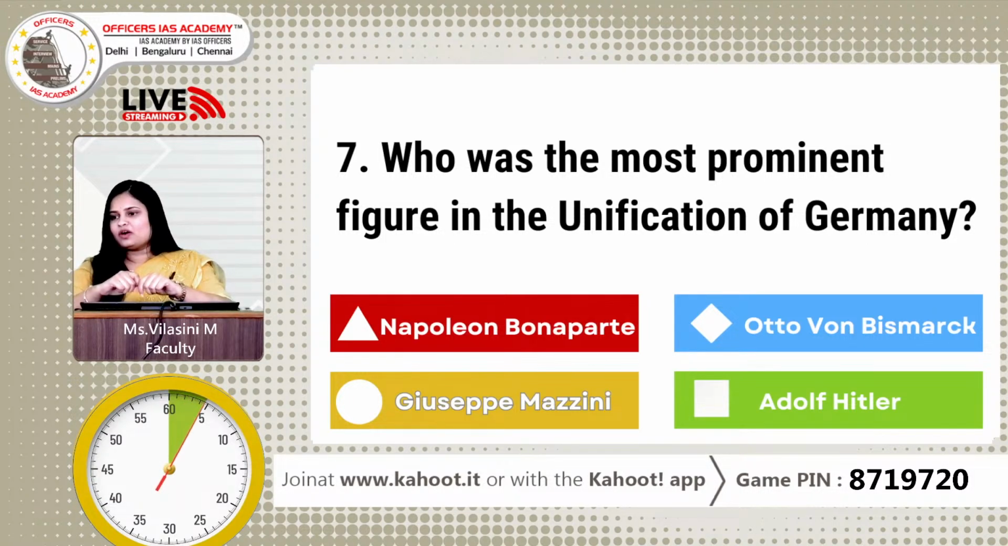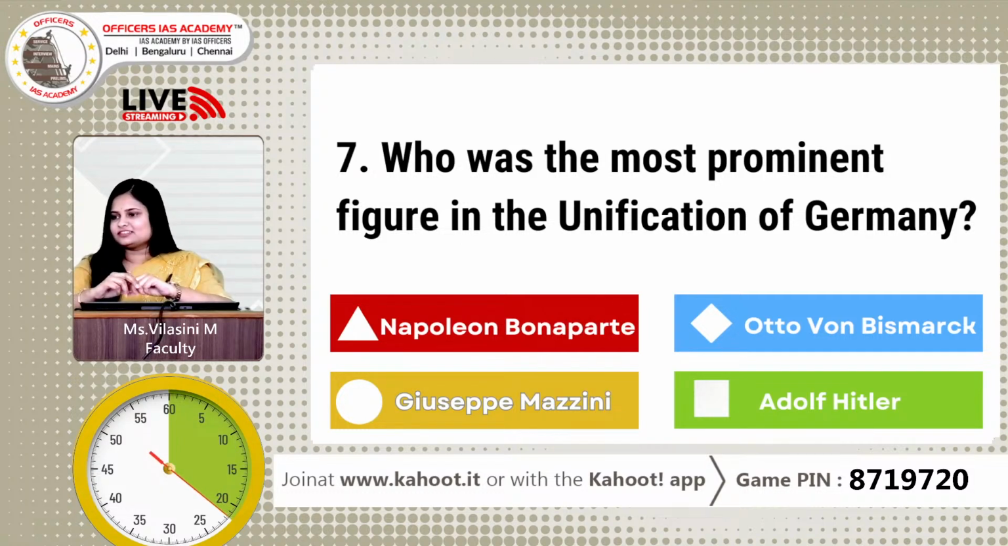Okay, who was the most prominent figure in the unification of Germany? Napoleon Bonaparte, Otto von Bismarck, Mazzini, Adolf Hitler. Think carefully guys, try recalling the history that you've learned in school and college. It will definitely help you.